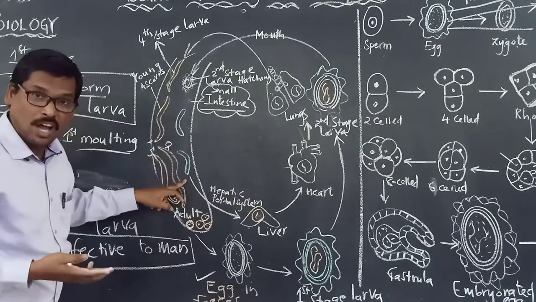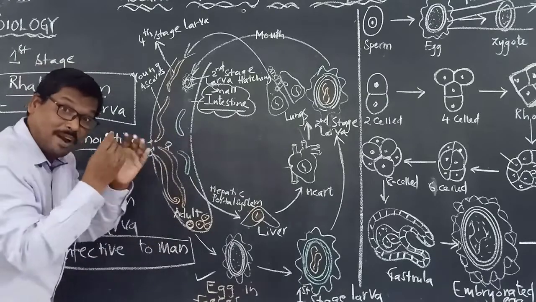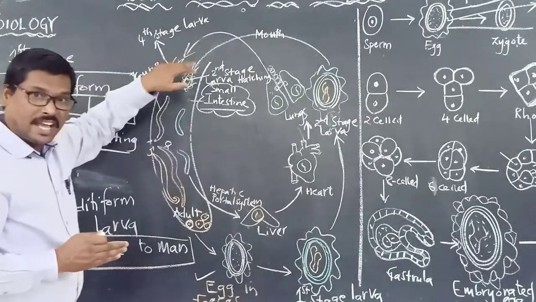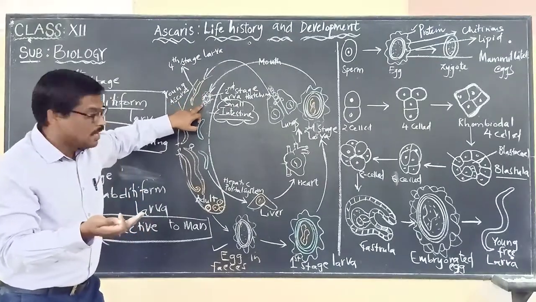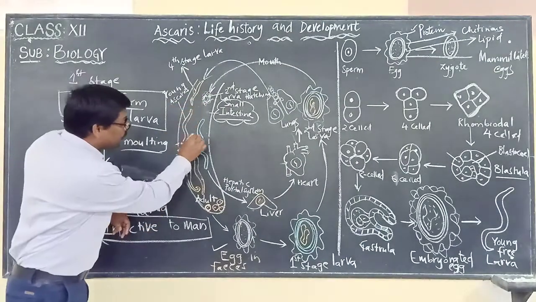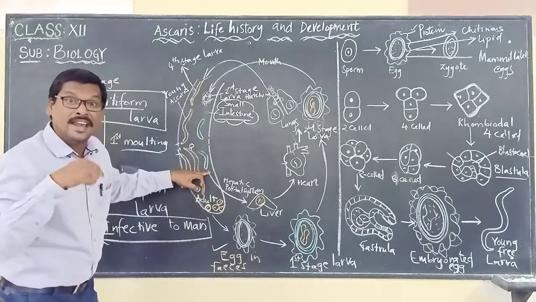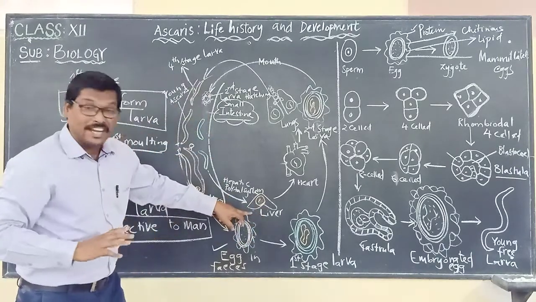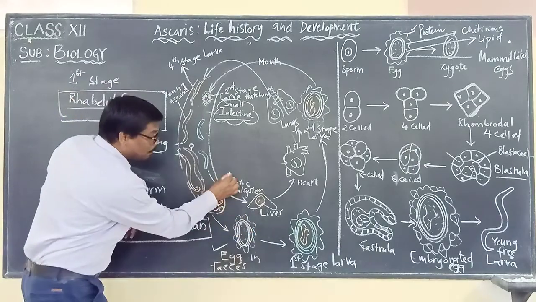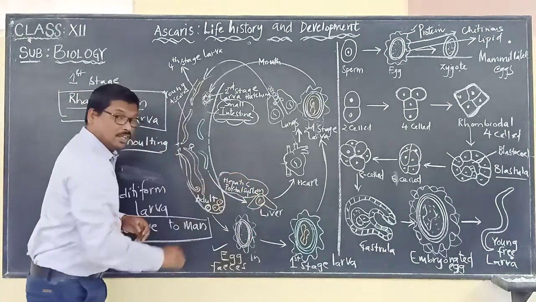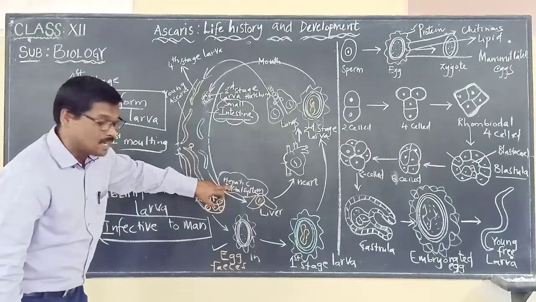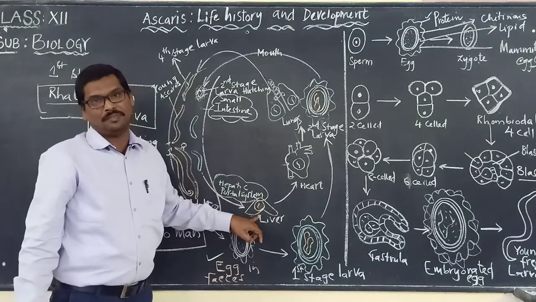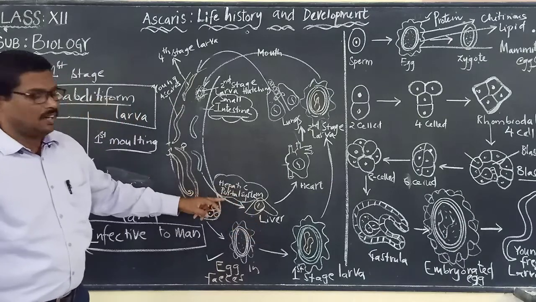Once it enters inside, it is hatched out from the small intestine, and now it is coming through the bloodstream outside. It enters the liver through the hepatic portal system.